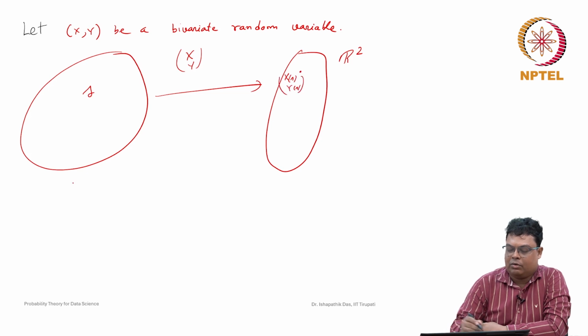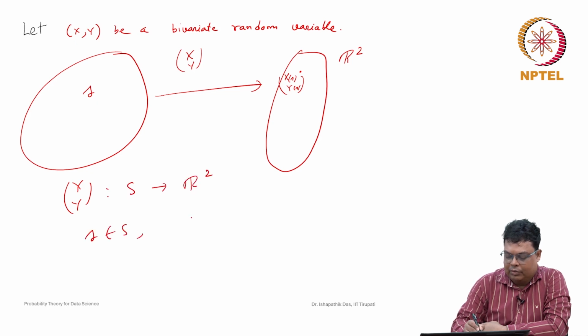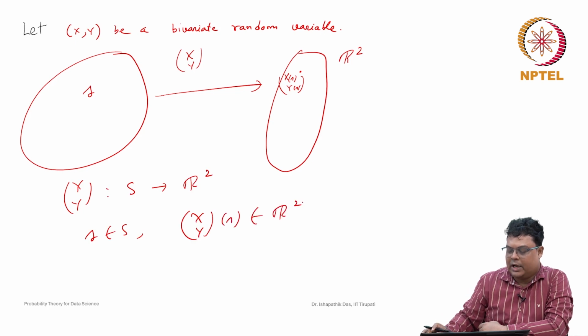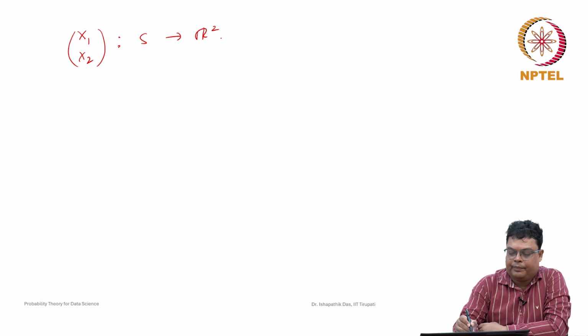This is a vector in R2. So (X, Y) is a bivariate random variable. It is a function from S to R2, a measurable function, so that each element s belongs to S maps to an element in R2. Let us consider, instead of X, Y, because we want to extend to n variables, (X1, X2) as a bivariate random variable. This is nothing but a measurable function from S to R2.